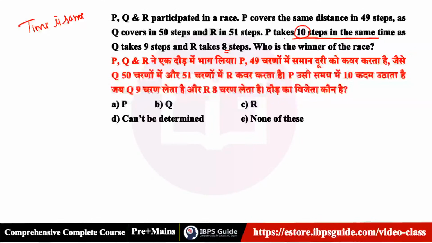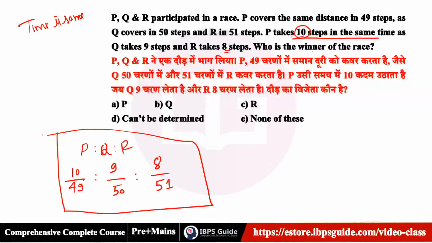So the ratio of speed of P, Q, R is 10 by 49, 9 by 50 and 8 by 51. This is the ratio of their speeds.